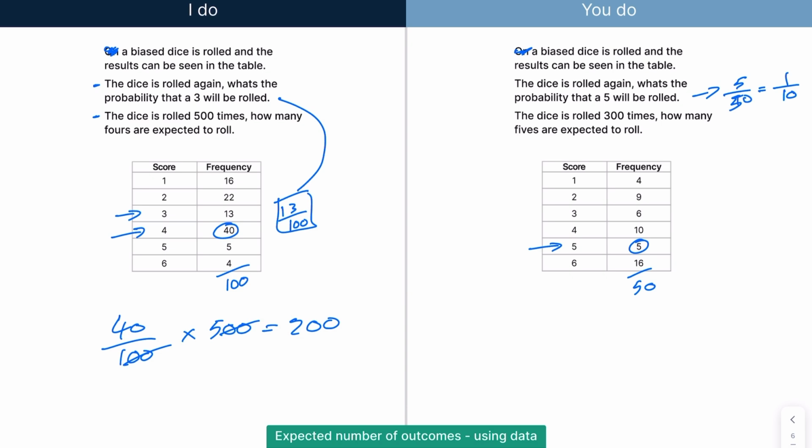And the dice is rolled 300 times. How many 5s are expected to roll? So we know the probability is 1 out of 10, times that by 300. So that would be 0.1, or the fraction, times 300, and that gives me 30 here.